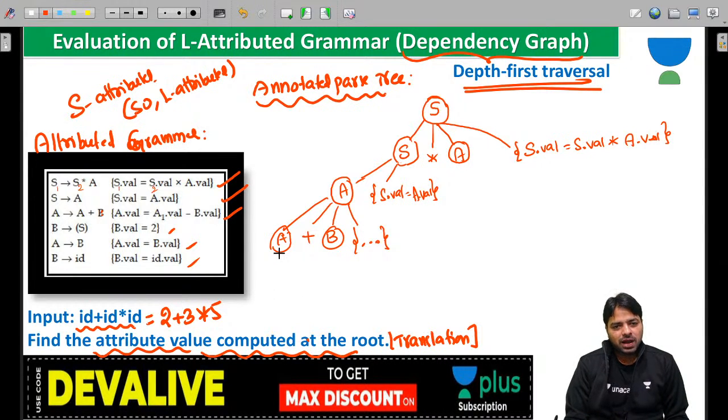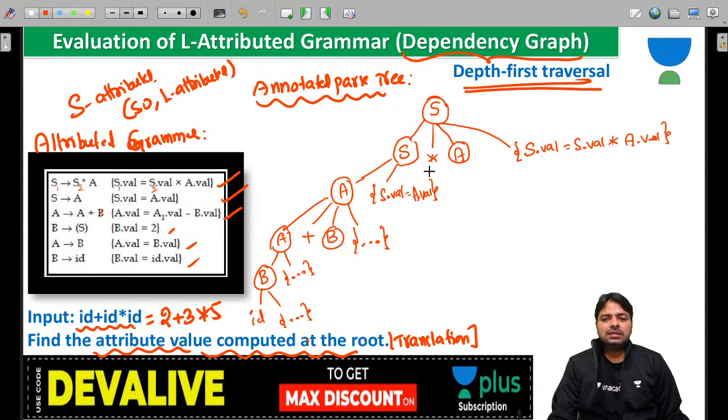And for A, I want B, and it is an assignment, you can number it. Write it as ID, and B dot value is equal to ID dot value. Similarly you have B to ID, and there is a rule for this.